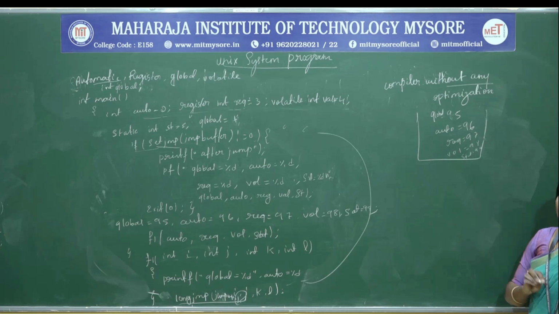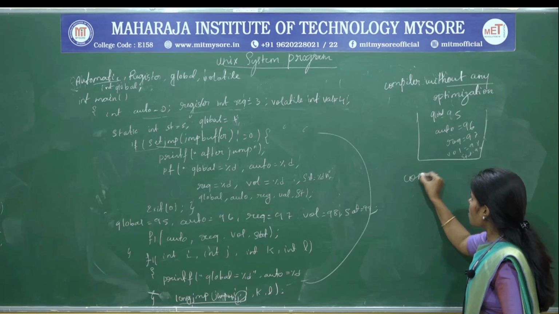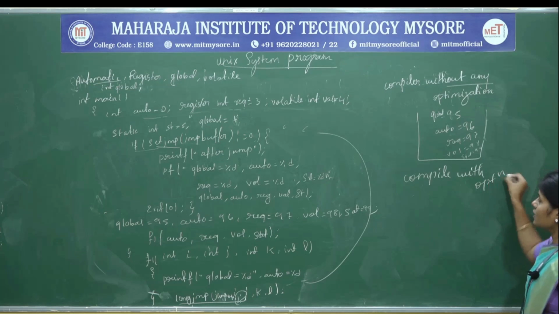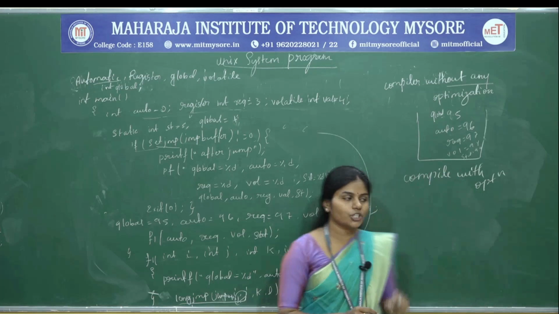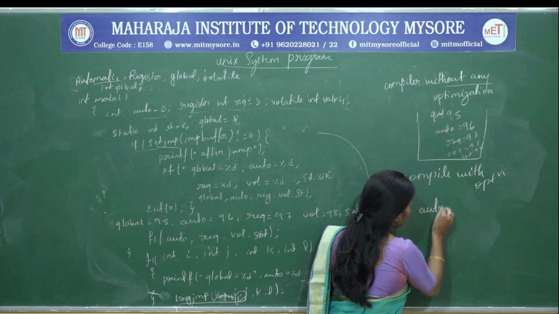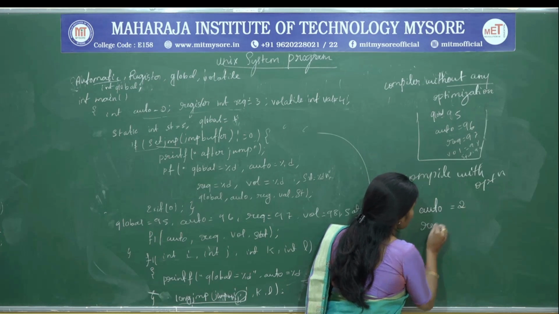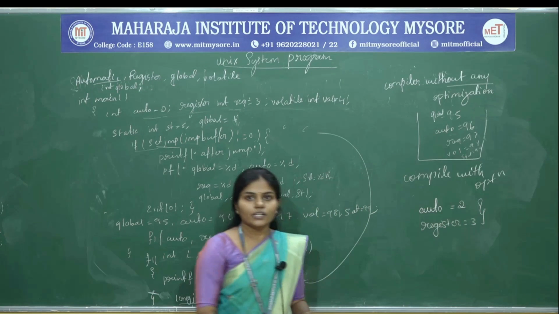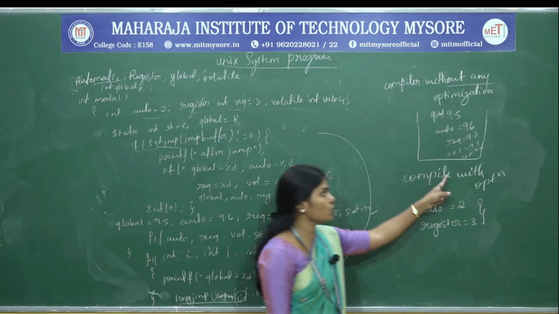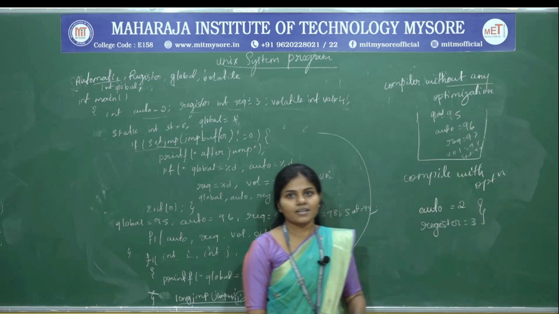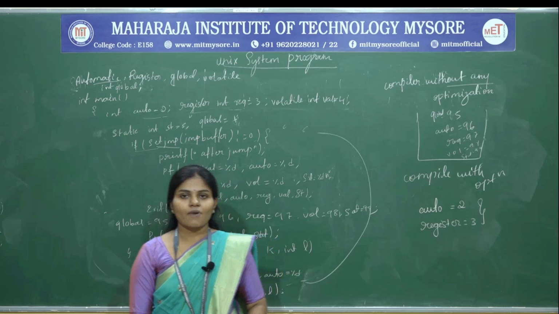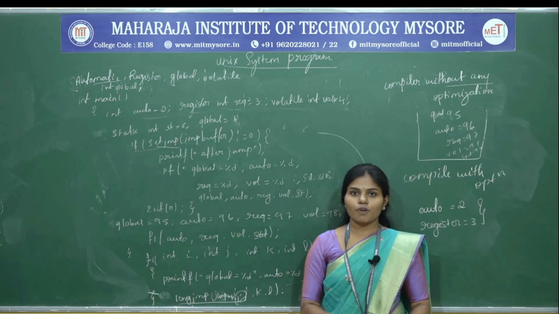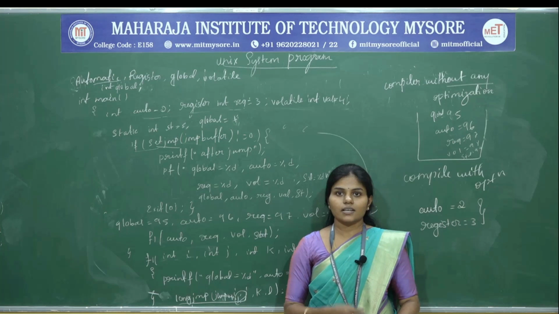All the values remain the same, but when you use the compiler with optimization, two values are going to change: the auto value becomes 2 and the register value becomes 3. These are the two values affected if you use the compiler with optimization. Without optimization the values remain the same. So this is how the setjmp and longjmp functions work. Let us see the next topic.